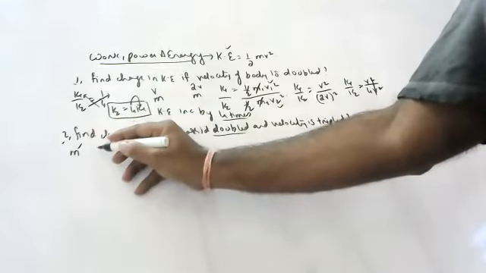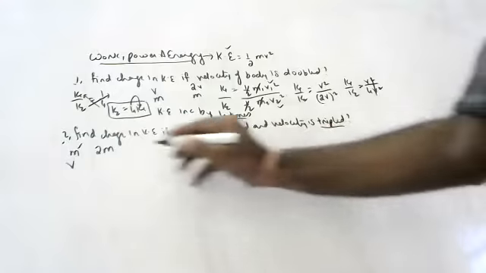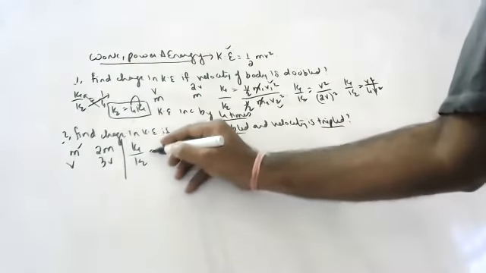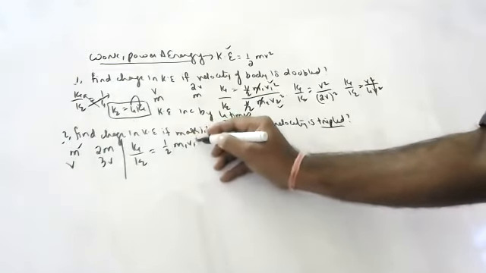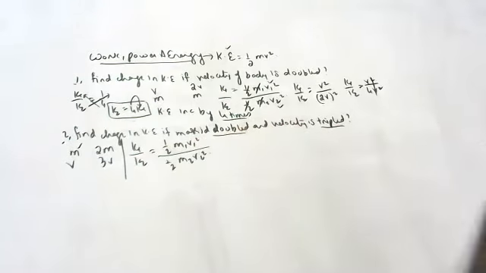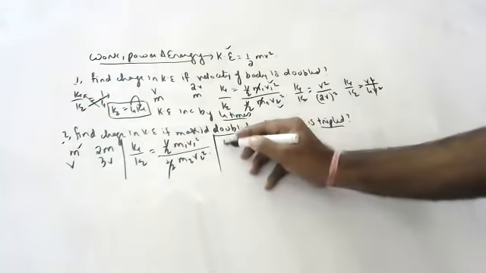Original mass is m, second mass is 2m. Velocity, sir: original velocity is v, changed velocity is 3v, sir. Now how to do? K1 by K2 is equal to half m1 v1 square by half m2 v2 square. So tell me, half cancels.